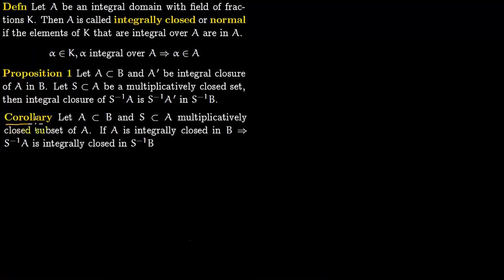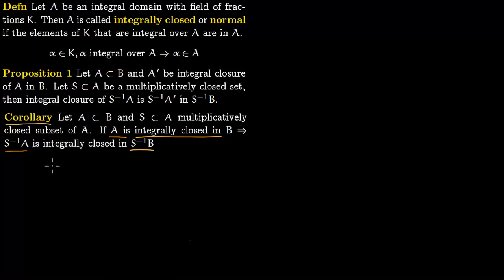So now corollary of proposition 1. Say again A is a subring of B, S is a multiplicatively closed subset of A. Now if A is integrally closed in B, this would imply that this localization of A at S, so S inverse of A, is integrally closed in S inverse of B. So this is just application of this proposition.